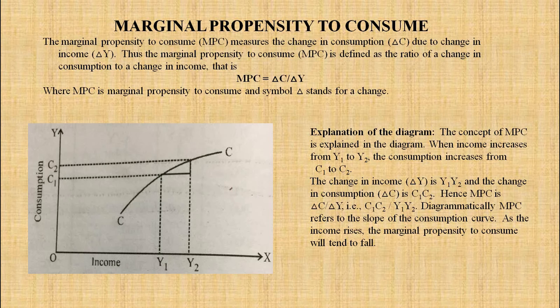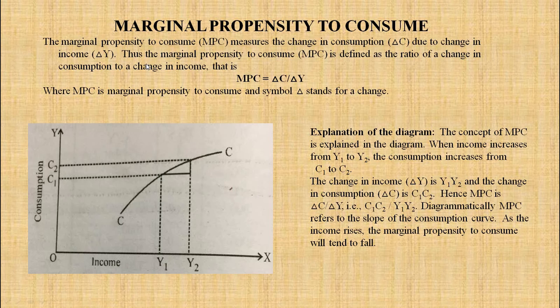In short, MPC. Marginal means what? Whatever the change is there, that is shown by marginal. So the definition of marginal propensity to consume, or MPC, is that it measures the change in consumption, that is delta C. Delta is for change, C for consumption. Why is there a change in consumption? Because of the change in income. Because income changes, consumption also changes. Both income and consumption we show by delta C and delta Y.